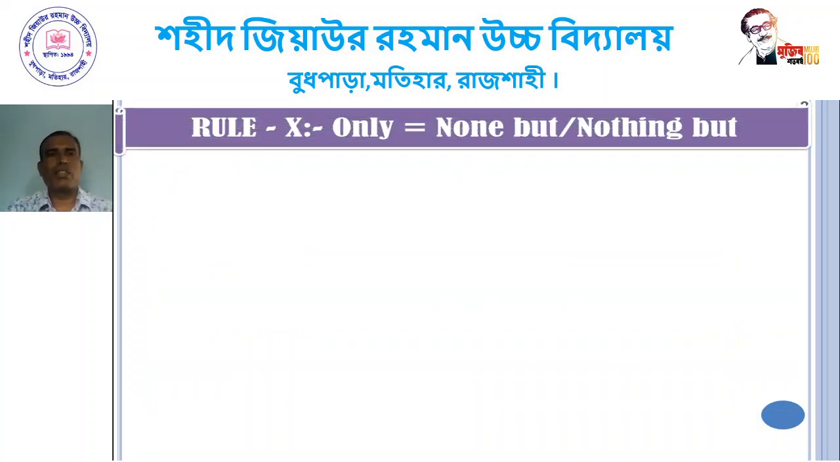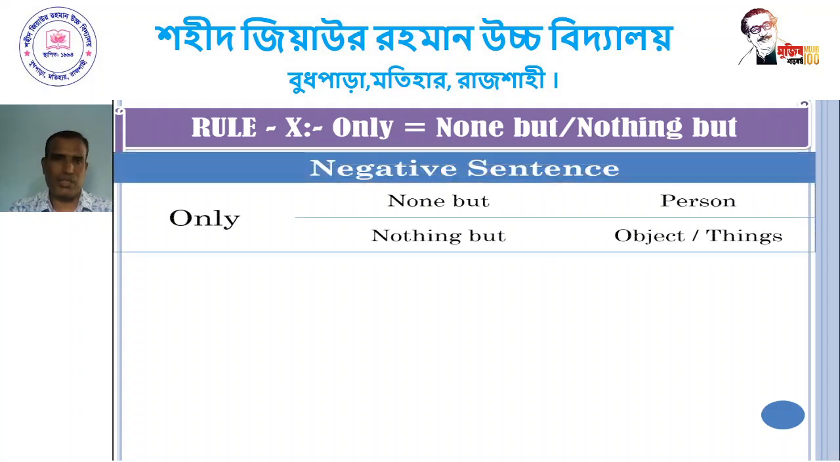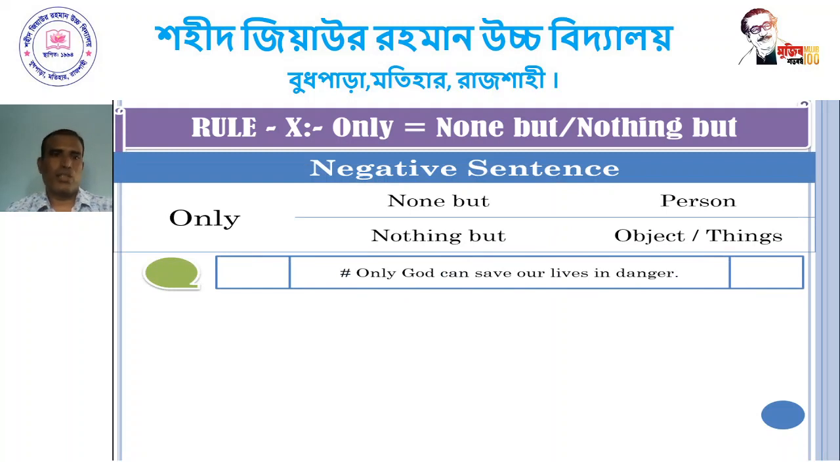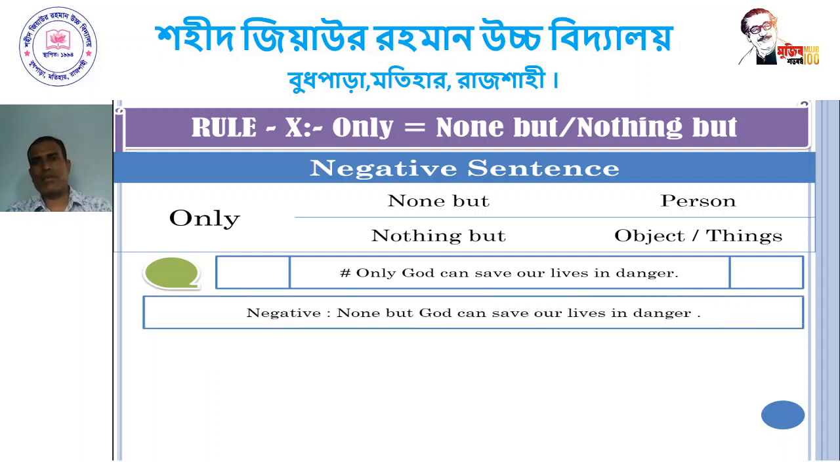Dear student, rule 10, not only equals none but or nothing but. Dear student, only will be omitted and replaced by none but or nothing but. We use none but when the subject is a person, and we use nothing but when the subject is an object or thing. Only God can save our lives in danger. Dear student, here we use: none but God can save our lives in danger.